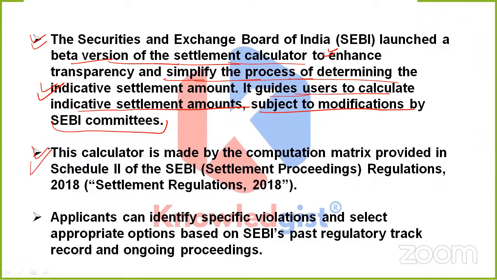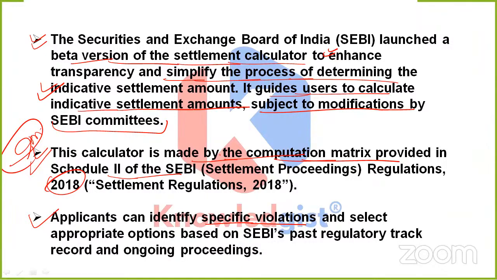And how was this calculator being made? So this calculator is being made by the computation matrix provided in Schedule 2 of SEBI Regulations of 2018. Do remember this one. In this, applicants can identify specific violations and select appropriate options which are based on SEBI's already registered or past regulatory track record and if there are any ongoing proceedings. So this is all about the need of this beta version of settlement calculator.